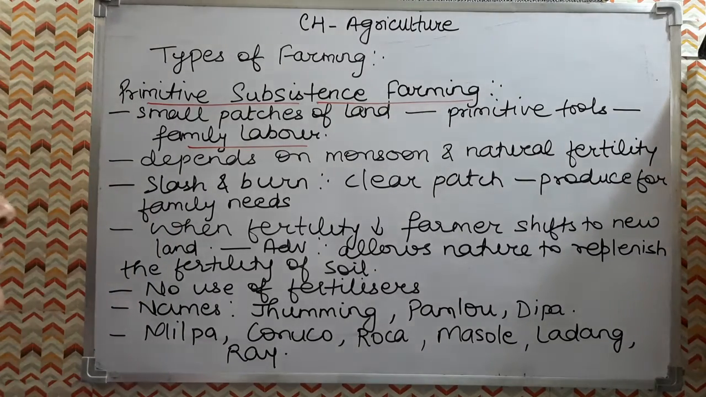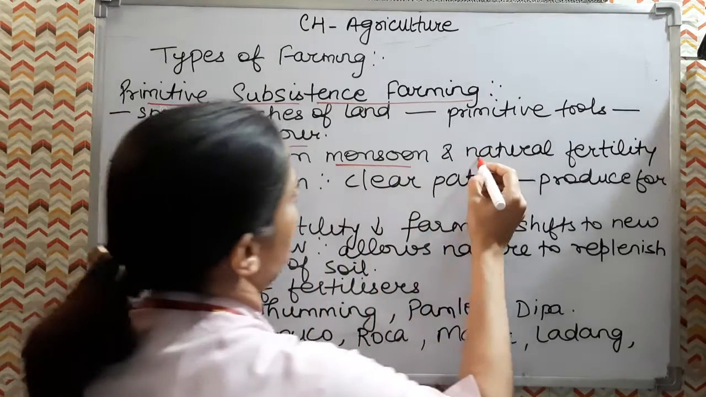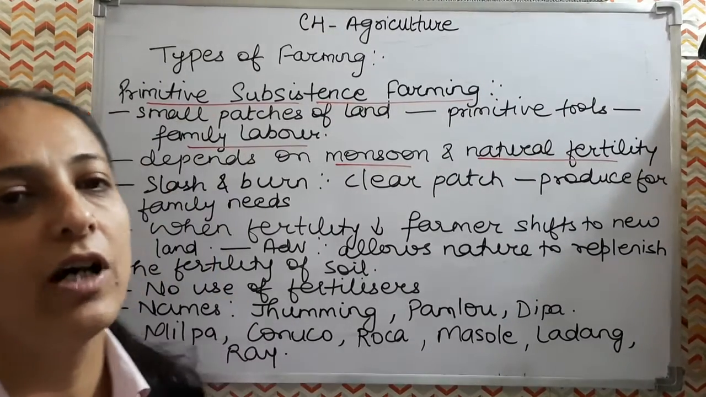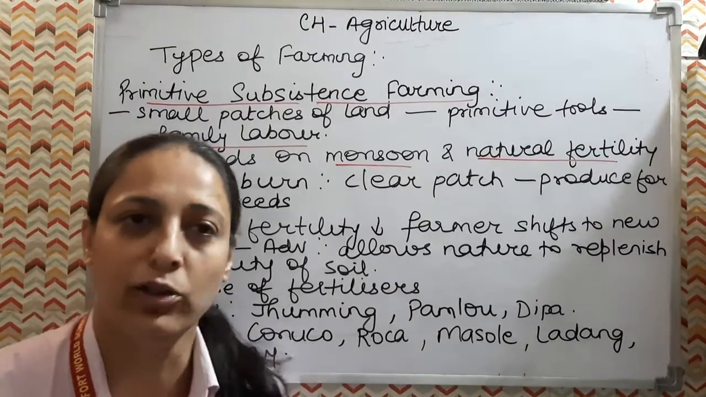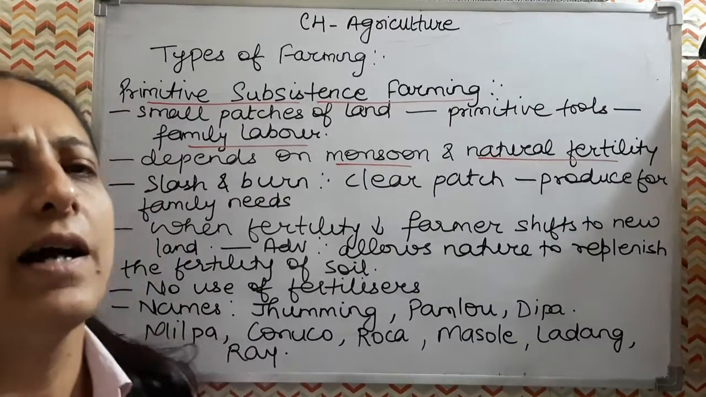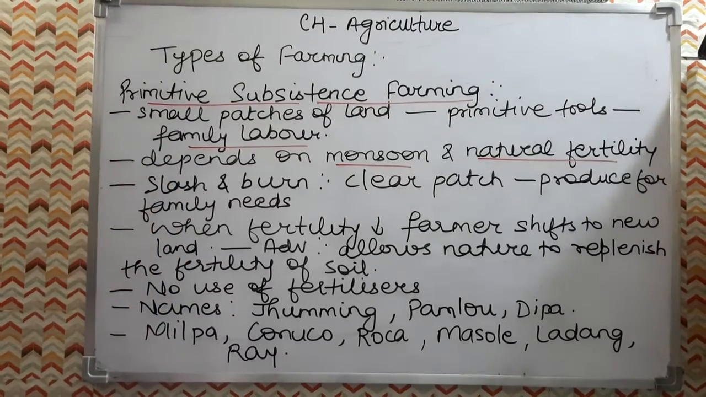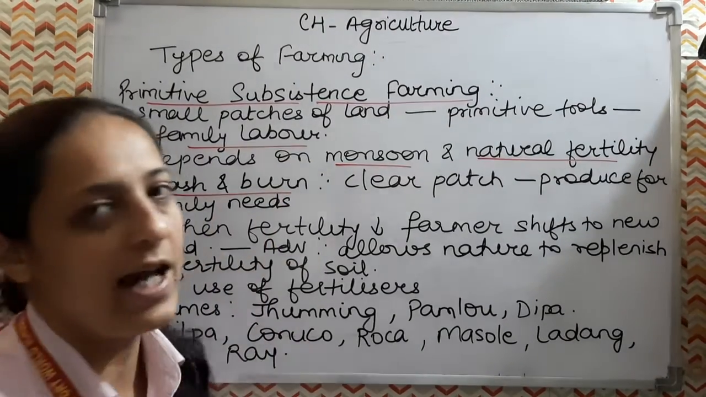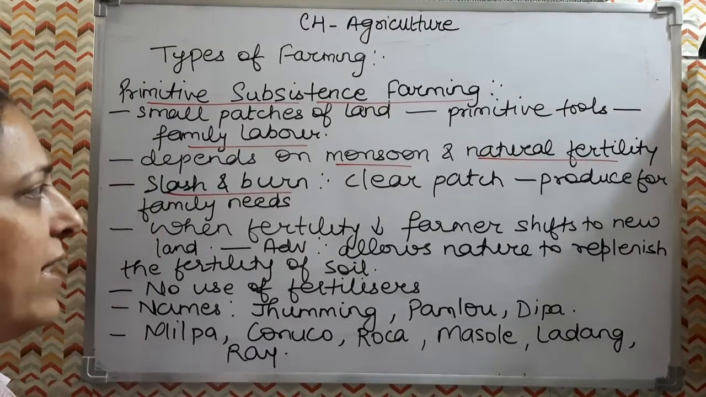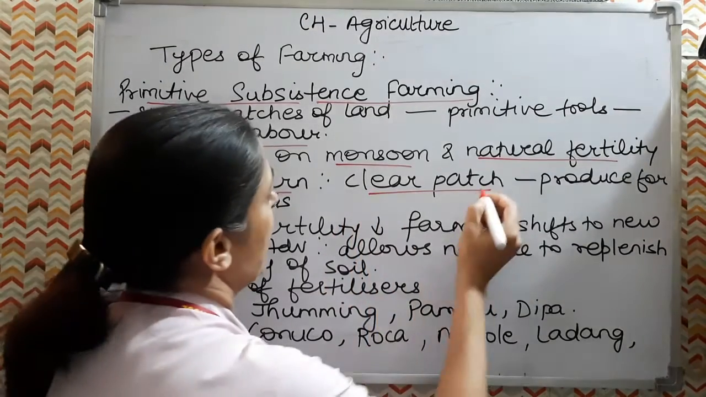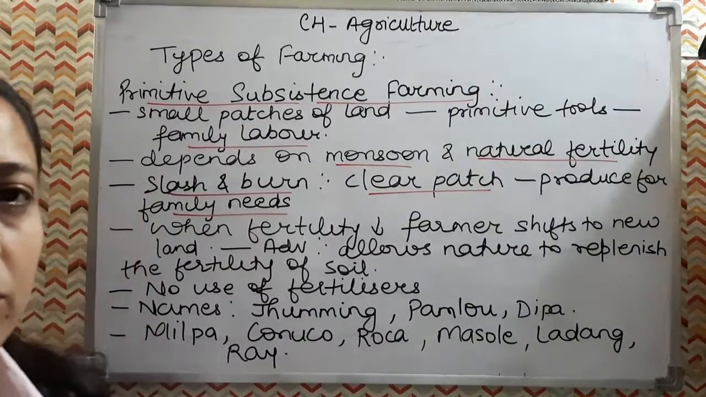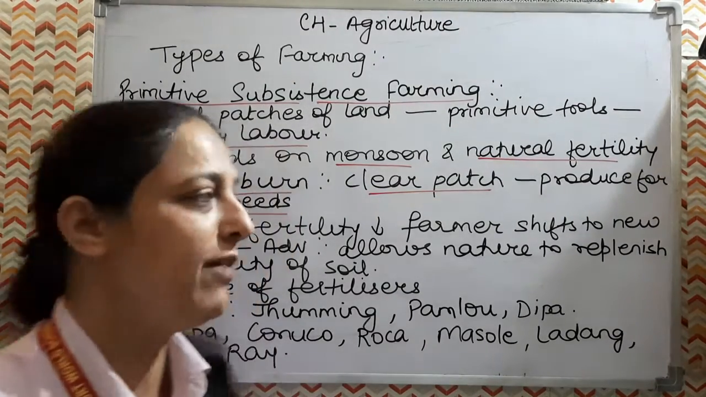This kind of farming depends upon the monsoon and natural fertility of the soil. The farmers have no irrigation method in this, and they are just dependent on the monsoon rainfall and the natural fertility of the soil. No fertilizers and pesticides are added to the soil. It is also known by the name of slash and burn. That is, they cut the trees, then burn the trees, and then practice this kind of agriculture. They clear the patch of land, and then the production is done only for the family needs, not for selling in the market.